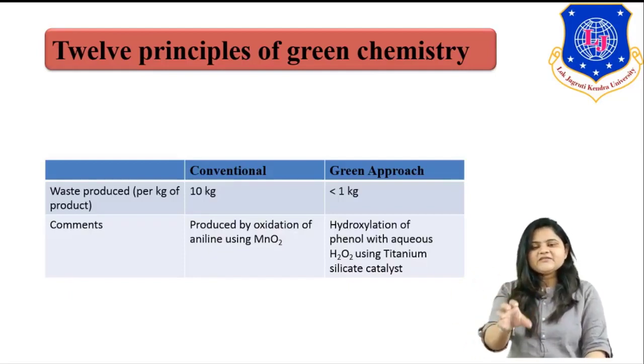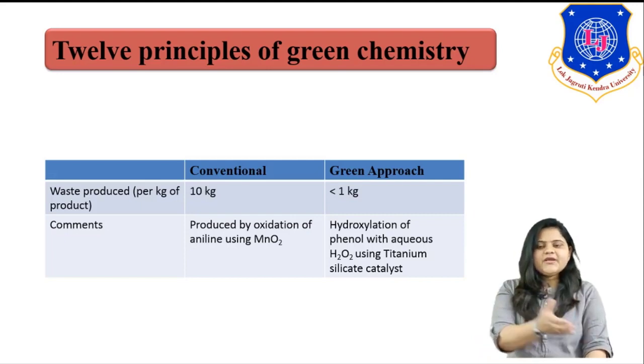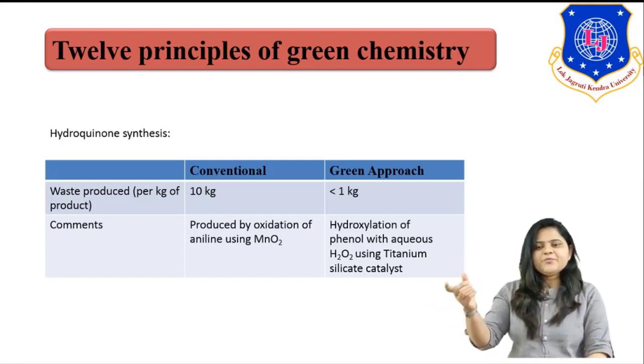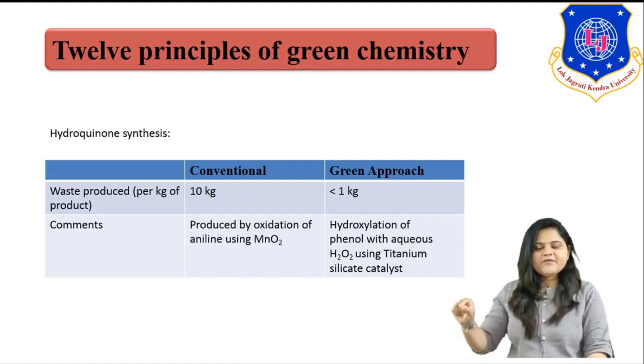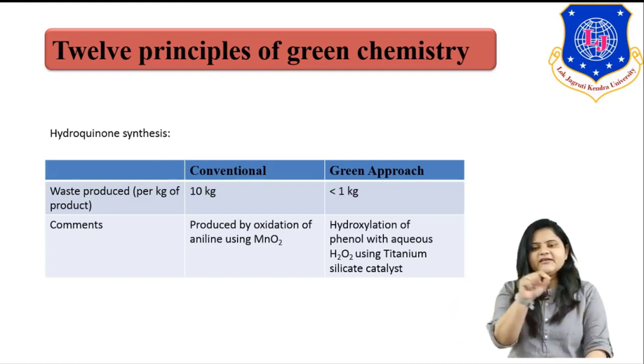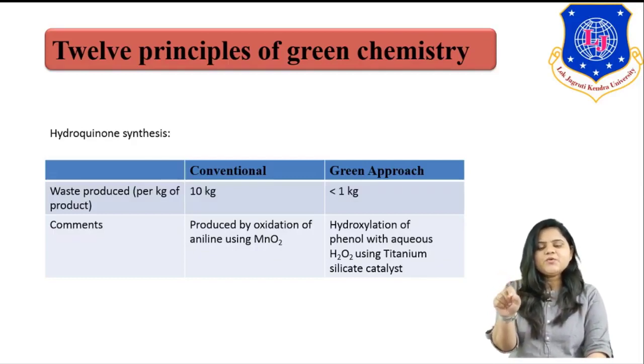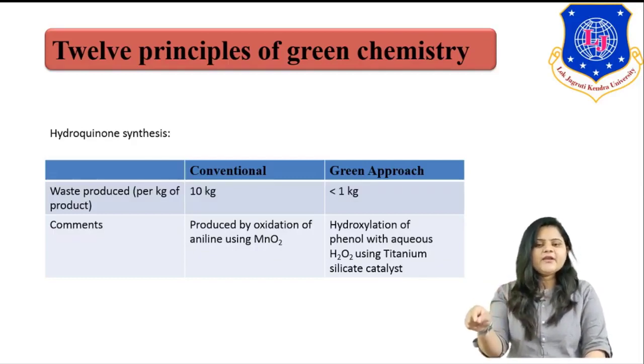Another example: there is a conventional process and there is a green approach. In a conventional process, waste was 10 kilograms per kilogram of product, right? Because this is a hydroquinone synthesis process. In the hydroquinone synthesis process, waste is produced at 10 kilograms per kilogram of product. Whereas in the green approach, waste production is less than 1 kilogram per kilogram of product.